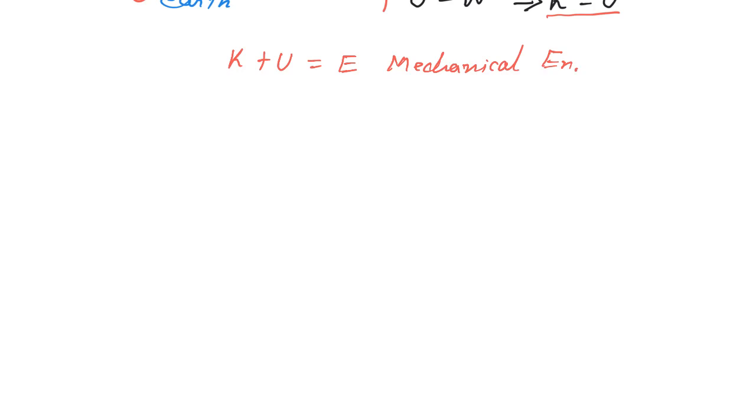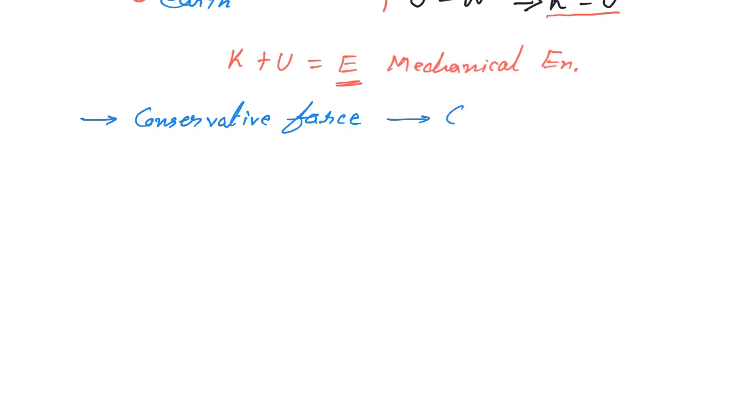This mechanical energy remains constant. So mechanical energy is said to be constant, that means there is a conservation of mechanical energy, and such type of force is known as conservative force.